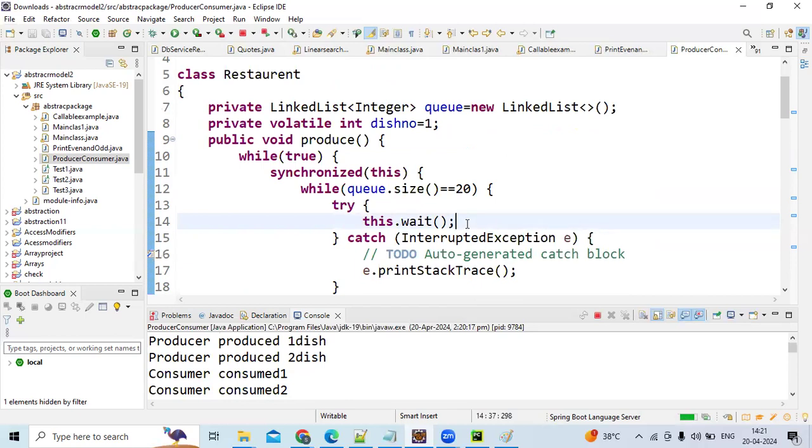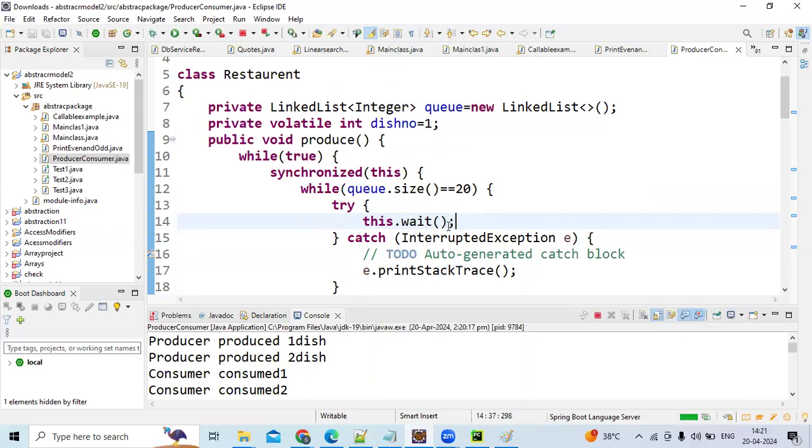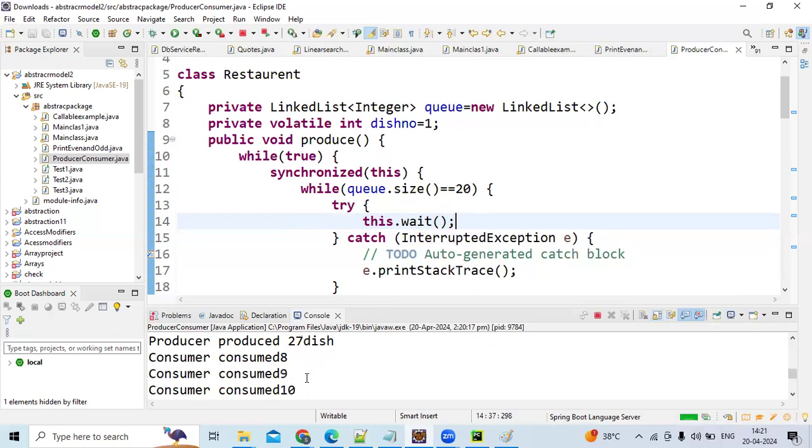So it will go for infinite time, guys. See, when the buffer size equals capacity, it will just wait, so that the consumer thread will consume the data. Now the thread will be freed, and again data will come into the queue. It's not like at 20 you are breaking things. At 20, the size is more than 20, so you should just wait.